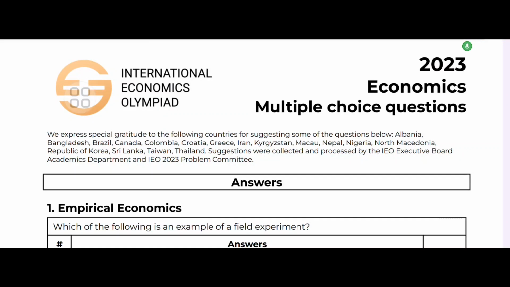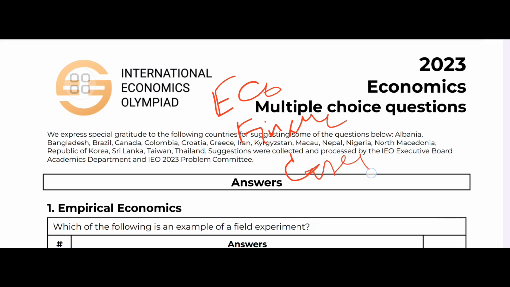Very good morning. So, International Economics Olympiad and the exams, we know all about it. And this is the 2023 paper of economics. I have already discussed that it consists of three parts: the eco part, the finance part, and the case study part. So, these things are there for your International Economics Olympiad.